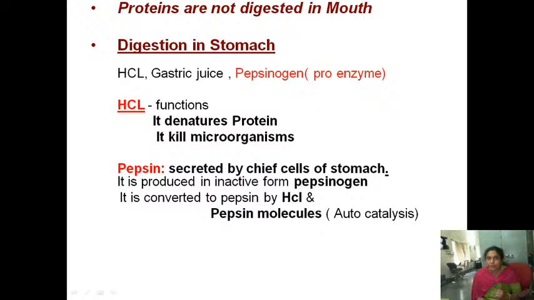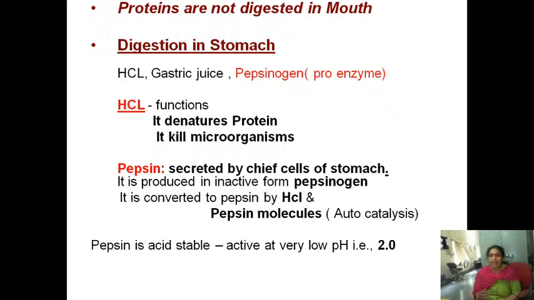In the stomach, the proteins are mixed with the HCl, which denatures the protein and improves the digestibility of the protein. The second one is it mixes with the enzyme pepsinogen. Pepsinogen, I mentioned, is an inactive form. Pepsinogen initially, with the help of HCl, is converted to pepsin. Pepsin is the active form, pepsinogen is an inactive form. Once some amount of pepsin is released, that in turn converts the rest of the pepsinogen into pepsin. So this process is known as autocatalysis.